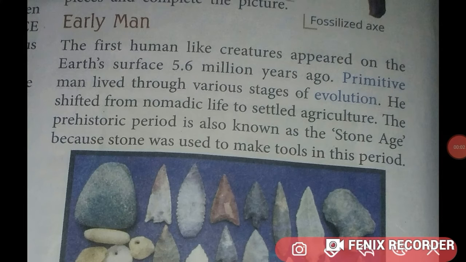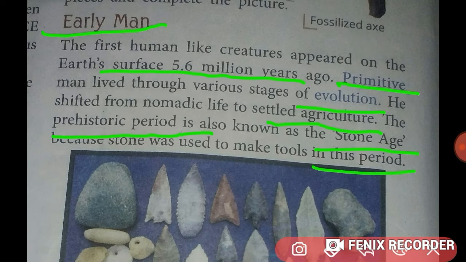Student, now let us start with early man. The first human-like creatures appeared on the Earth's surface 5.6 million years ago. Primitive man lived through various stages of evolution. He shifted from nomadic life to settled agriculture. The prehistoric period is also known as the Stone Age because stone was used to make tools in this period.